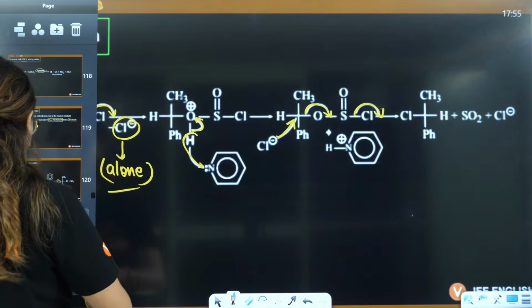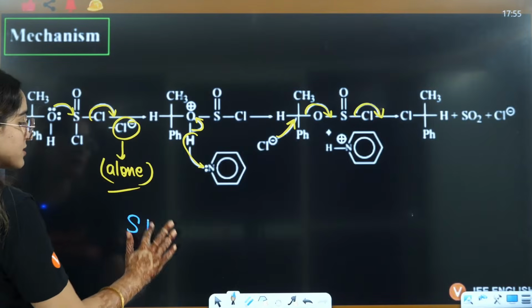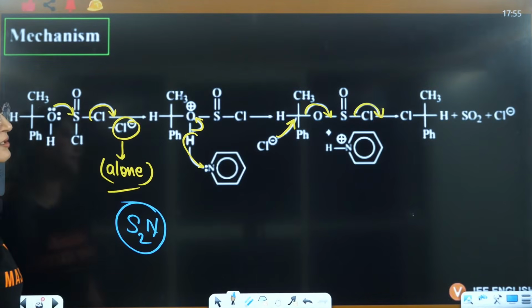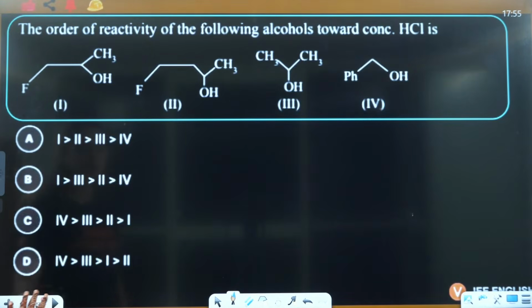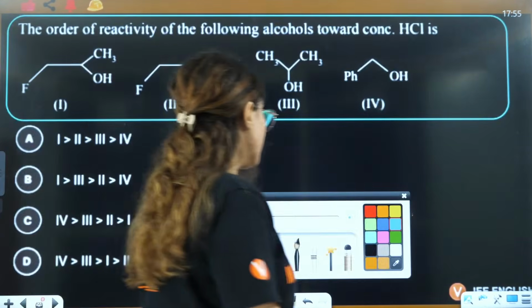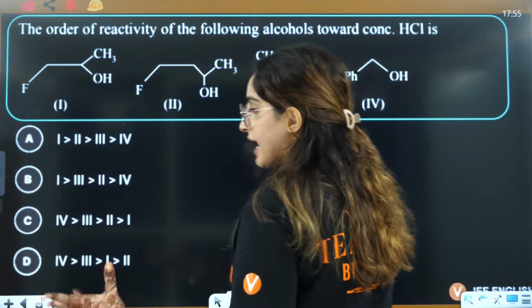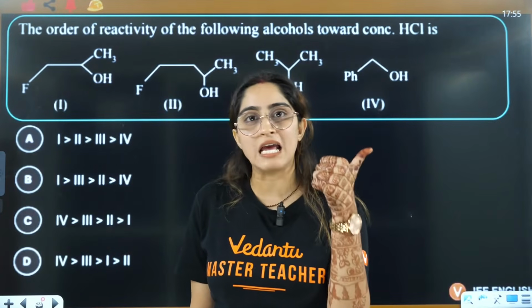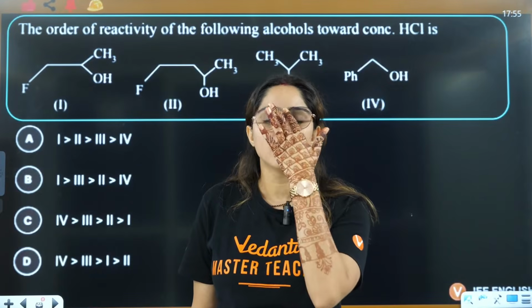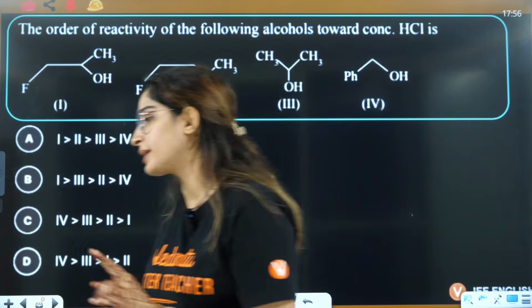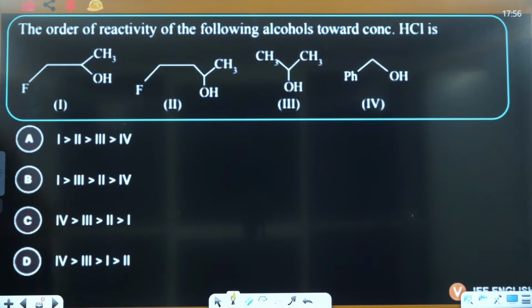But in this case, the SN2 mechanism will take place. Tell me guys if that is clear. This is a very important part regarding this reaction, the Darzens reaction. The Darzens reaction with the nucleophile, with pyridine or without pyridine, behaves in a very different manner. No, a 7-membered ring is less stable as compared to a 6-membered ring.